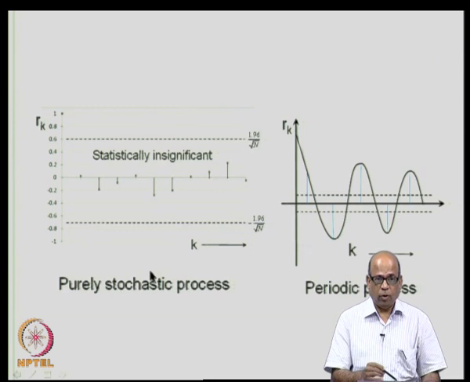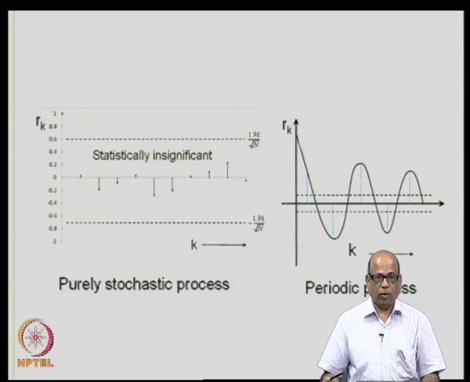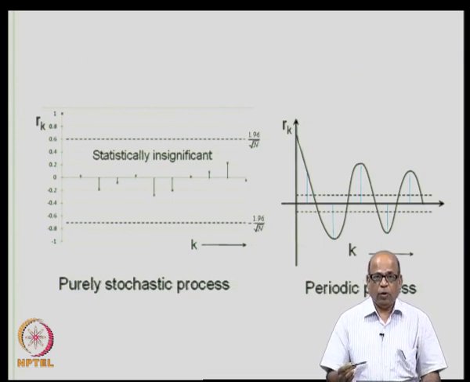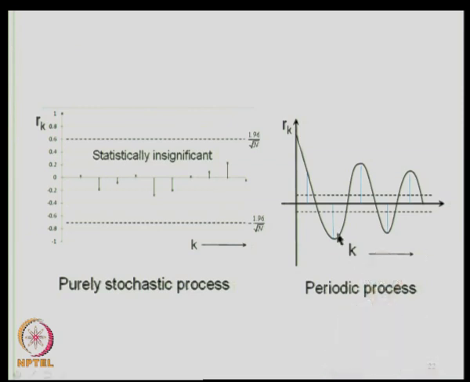Now, this has an important connotation when we start looking at data generation and so on. If you have a periodic process, let us say you are looking at monthly stream flows in a monsoon climate like ours, and you have 480 values, 40 years of monthly stream flow data. You compute the lags, you compute the r k and then plot the correlogram, then you may get the rho k something similar to this. So, it is periodic in nature.